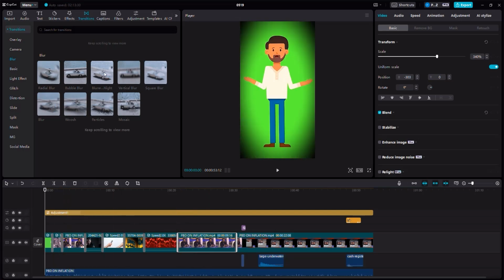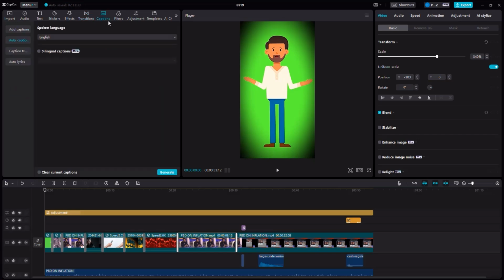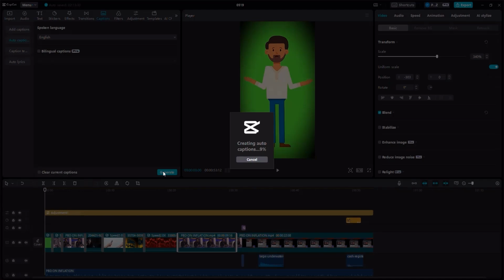So now that we've added the transitions, I would like you to click on the captions section. On the captions section, we want to add some captions. So there's auto captions. Choose the language. I'm going to choose English and click generate, in which case this is going to generate automatic captions. There might be some mistakes in the captions that we need to go and check to make sure that there are no grammatical mistakes. But other than this, there's pretty much nothing else to do after this.